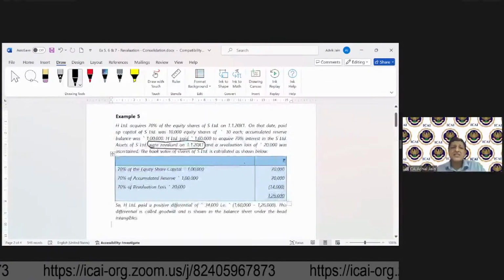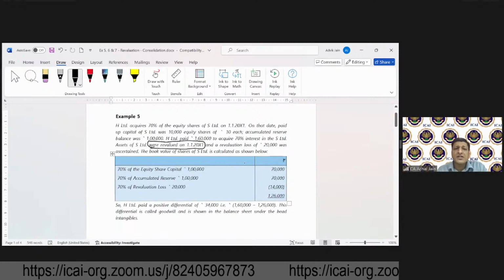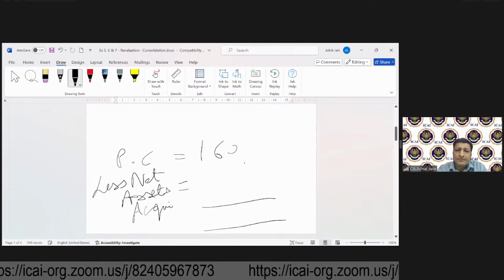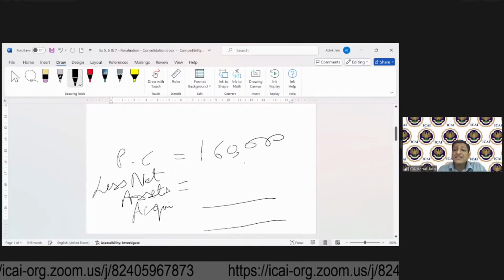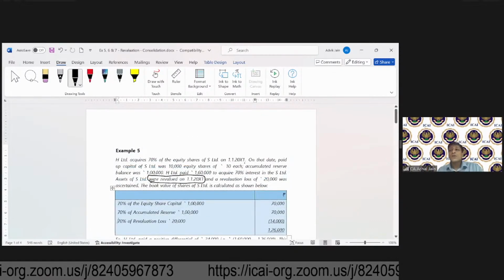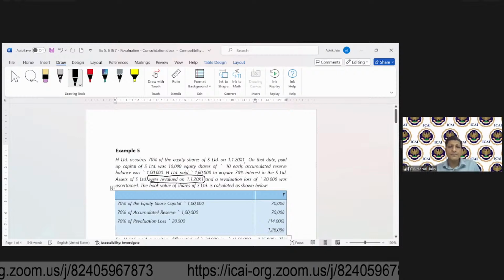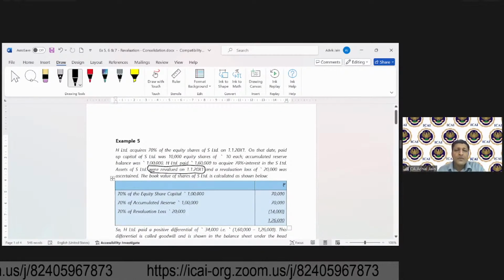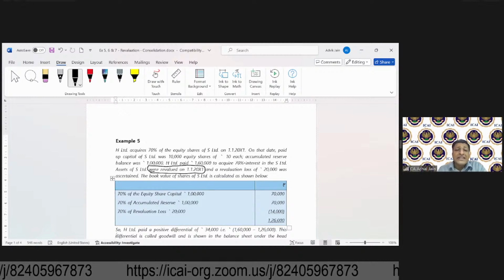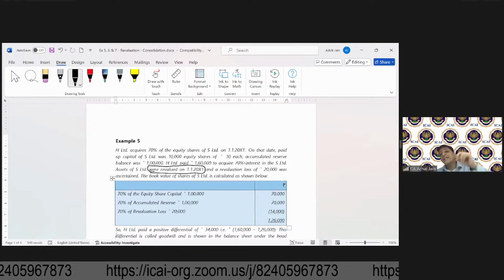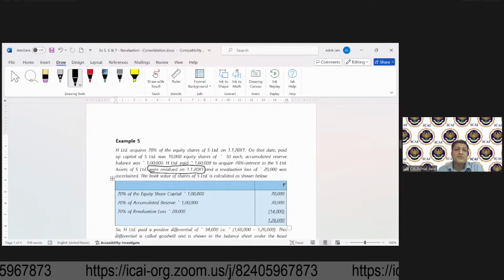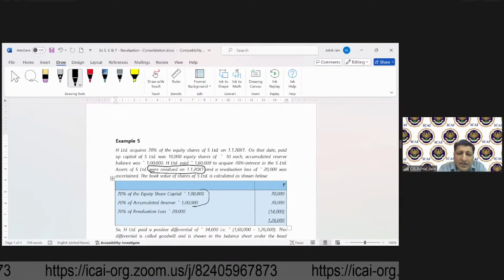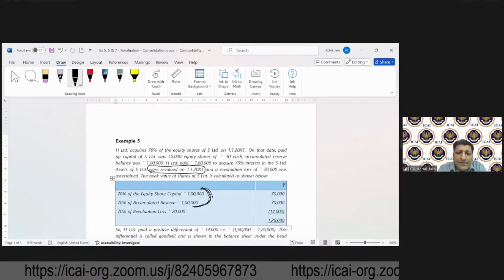Now purchase consideration is known to us. What is the amount of purchase consideration? 1,60,000. But the net assets amount will have to be worked out. So how do we work out that net assets amount? The net assets which have been taken over are on a proportionate basis. Equity and reserves are nothing but the net assets.